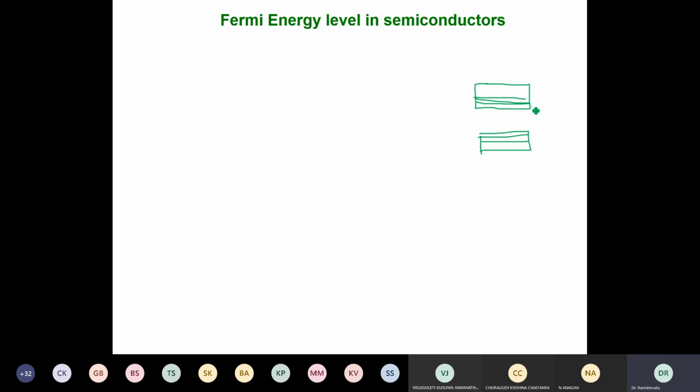And this is the bottom edge of the conduction band, which we call EC, and this is the top edge of the valence band, EV. So electrons will be there for an energy level greater than or equal to EC, and holes will be there for the energy levels below EV or equal to EV. So we have holes here and we have electrons here.